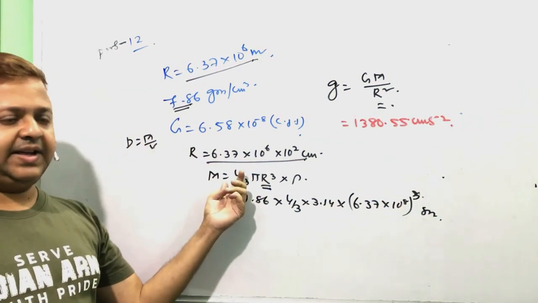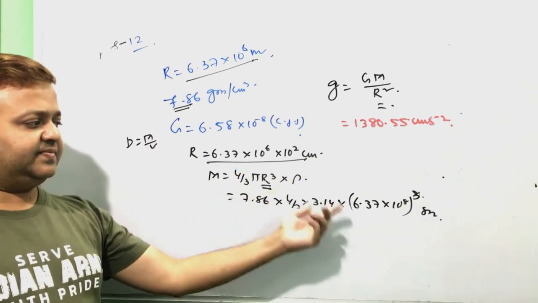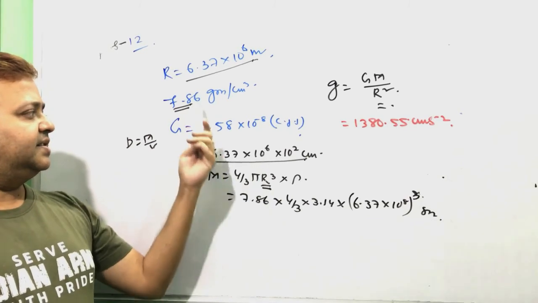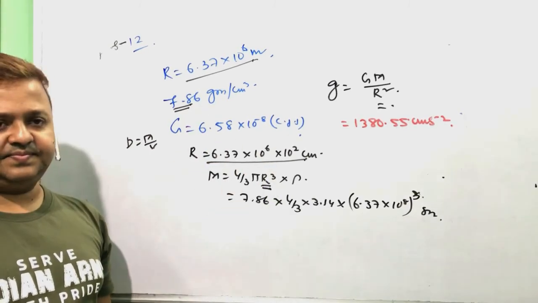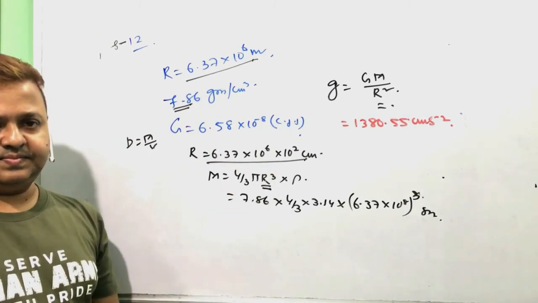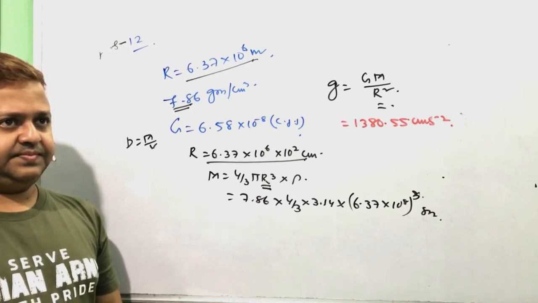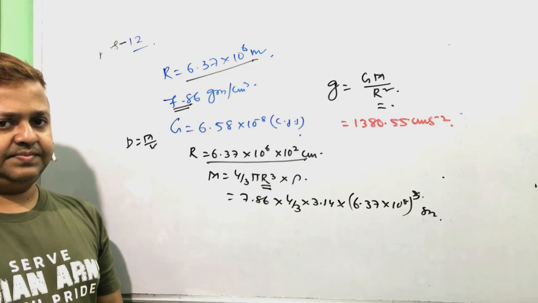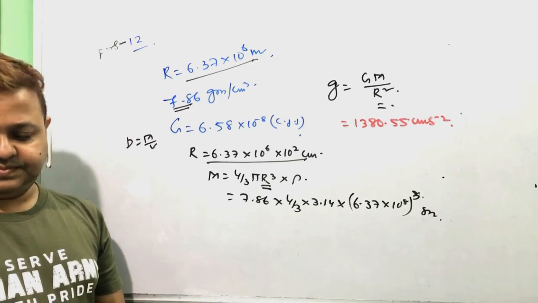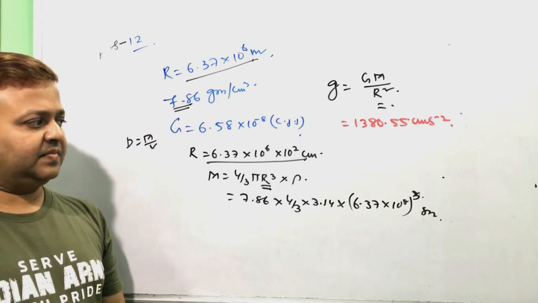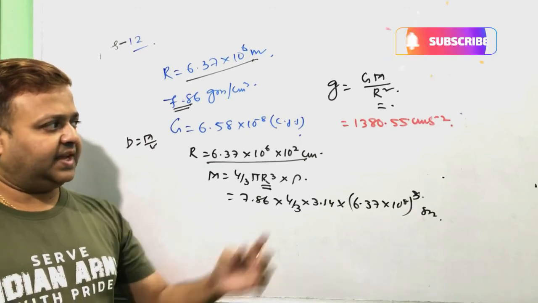Volume means, this is a sphere, 4/3 pi r cube into density. We substituted the radius. Okay, answer is this one.